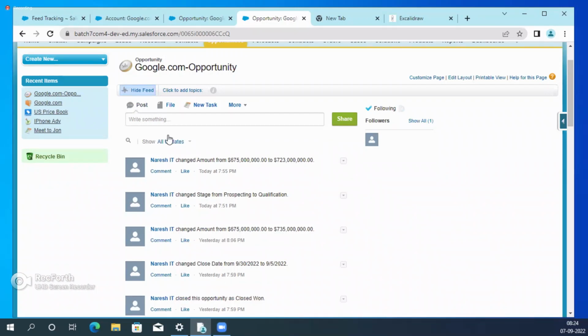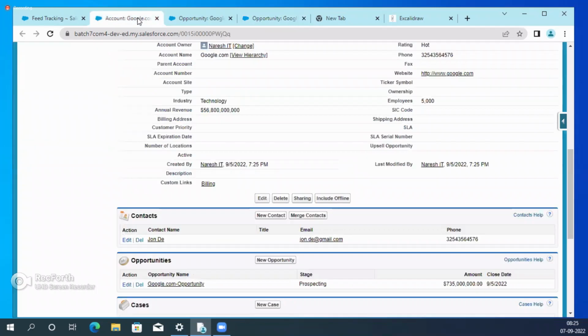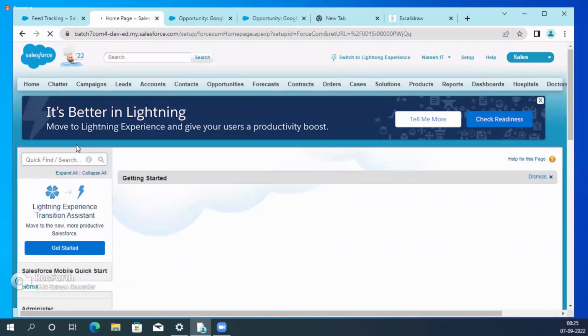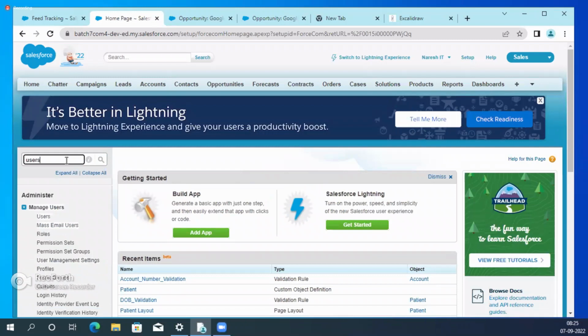So now I need to inform my manager. Okay, he's already following, but I need to inform him. How to inform? You don't want to send an email or something. Here, manager name. I think we don't have any manager. For example, what are the users? How many users are there? We don't have. It is a free edition, guys. We don't have many users. We'll see.